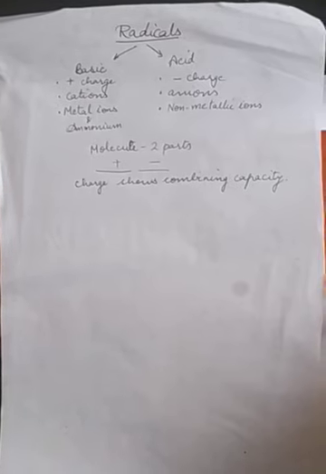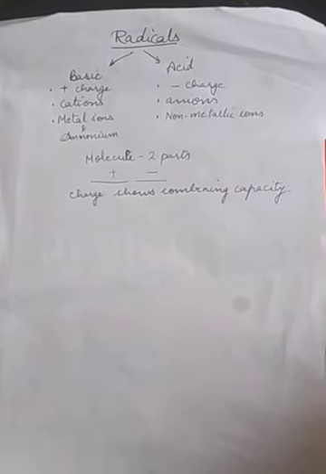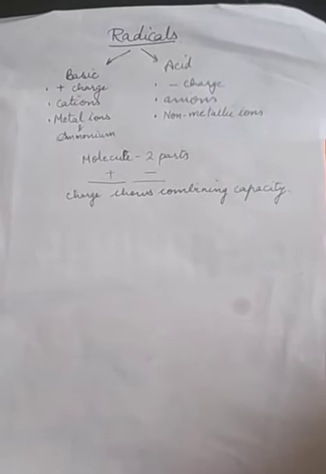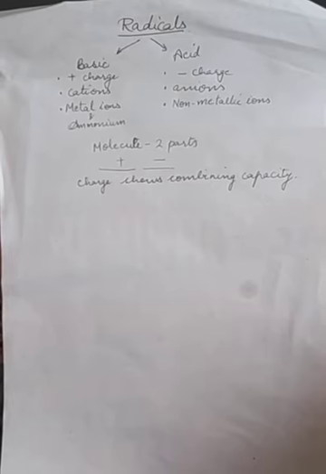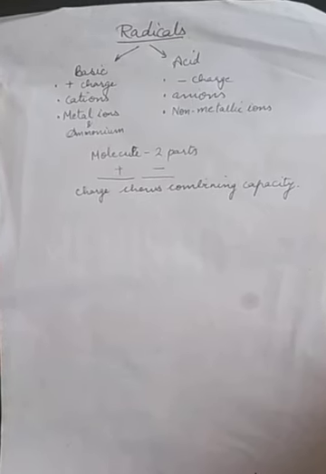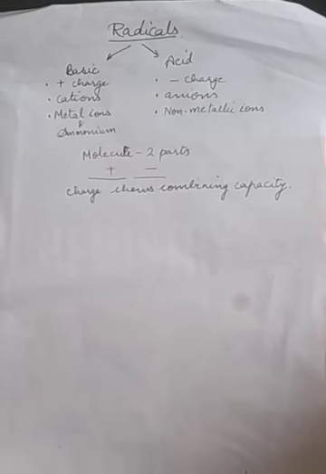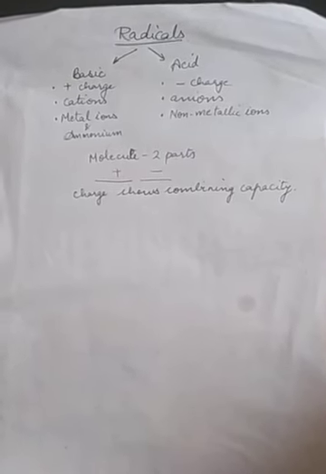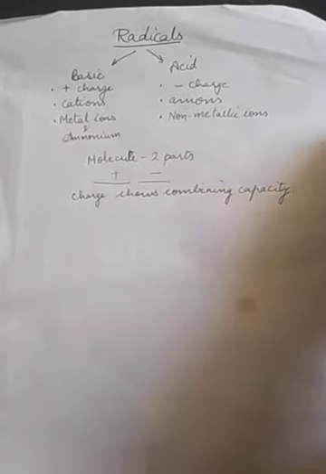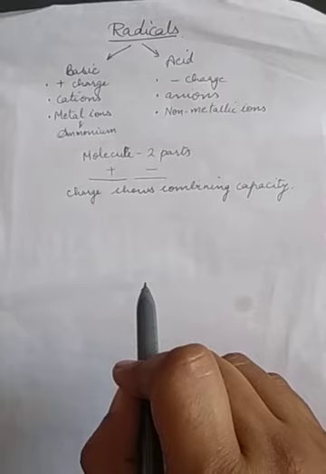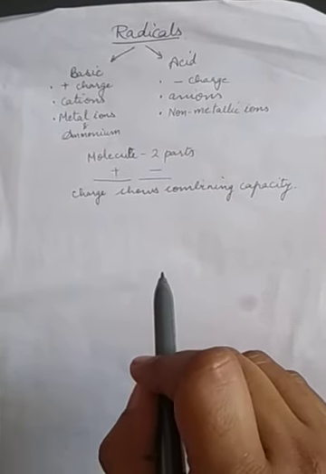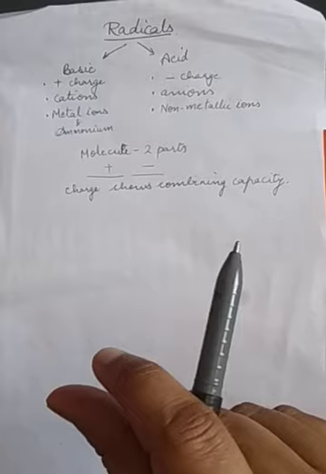Okay, now in a similar way, when atoms form molecules, they exist as di, tri, poly and so on. But when we have a group of atoms, it can be of the same element or of different elements combined, and they behave as a single unit.